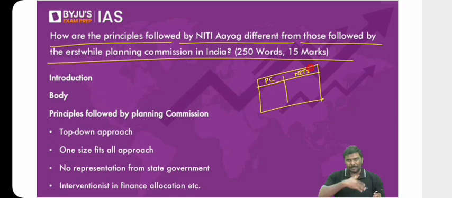What is the introduction? There are three parts here. Introduction: Planning Commission was established by the government in 1950, and later in 2015, the Government of India abolished the Planning Commission and introduced Niti Aayog. That's it. Don't waste too much data there. Come to the main body.